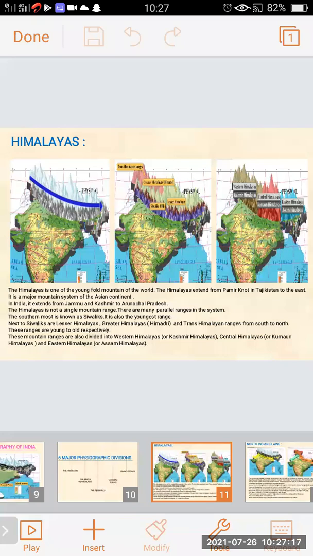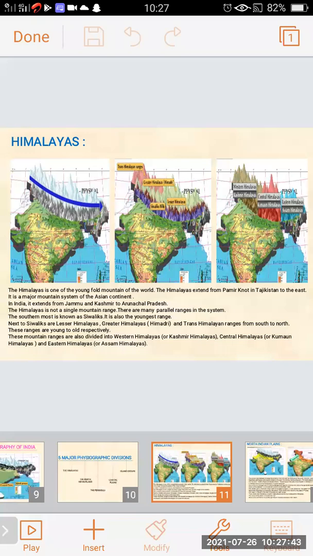In the second map, we can see the southernmost is known as Shivalik. It is also the youngest range. Next to Shivaliks are Lesser Himalayas, Greater Himalayas, also called Himadri, and Trans-Himalaya ranges from south to north. These ranges are young to old respectively.